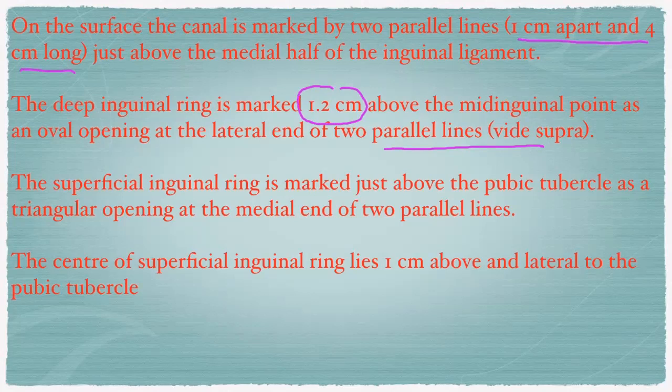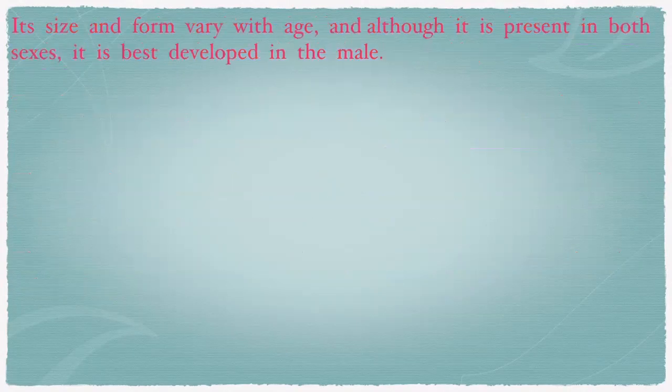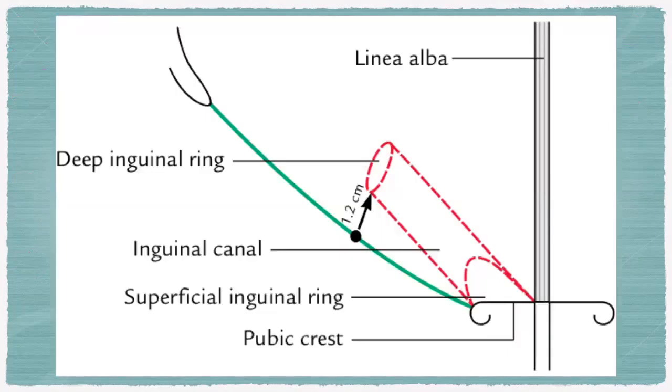I'll show you. The superficial inguinal ring is marked just above the pubic tubercle as a triangular opening at the medial end of the two parallel lines. The center of the superficial inguinal ring lies 1 centimeter above and lateral to the pubic tubercle. So you see, these are the two parallel lines. This is the superficial inguinal ring, and this is the deep inguinal ring, right?